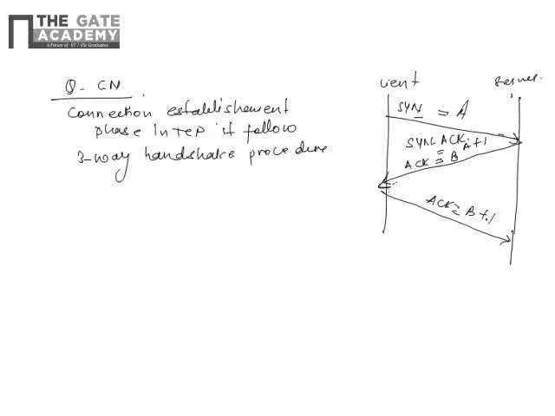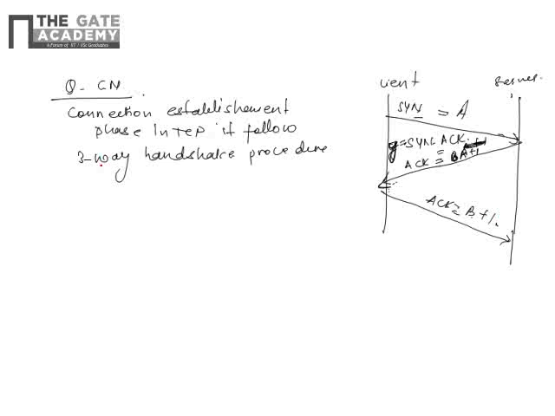So this is the y value. For this it will choose a random variable x, and this acknowledgement will be a plus 1, and this is y, and for this one only they have received b plus 1.